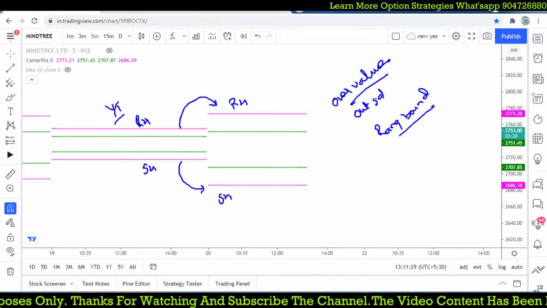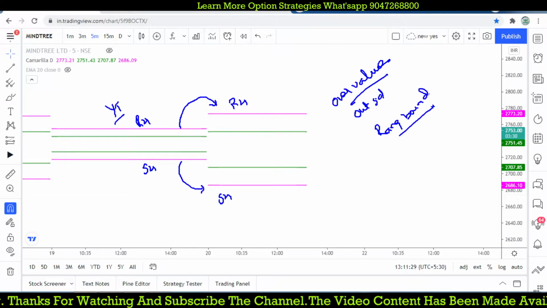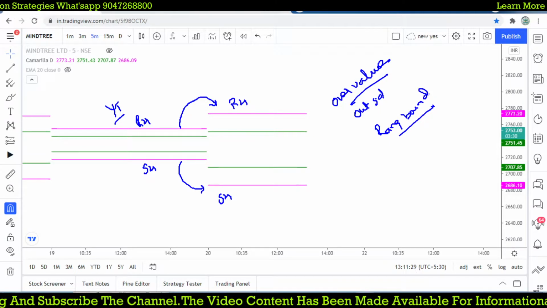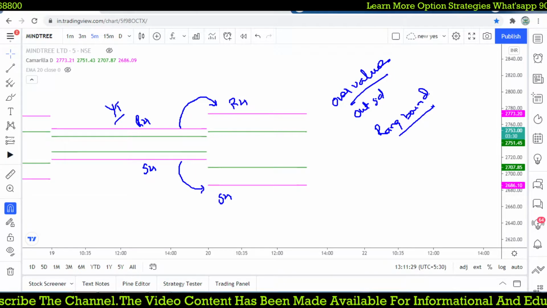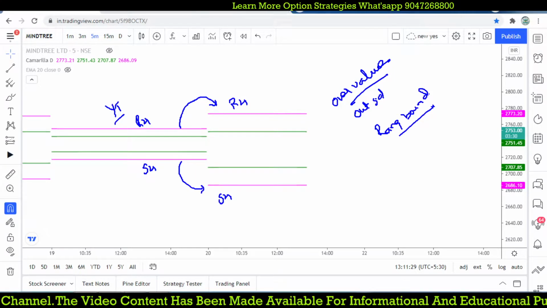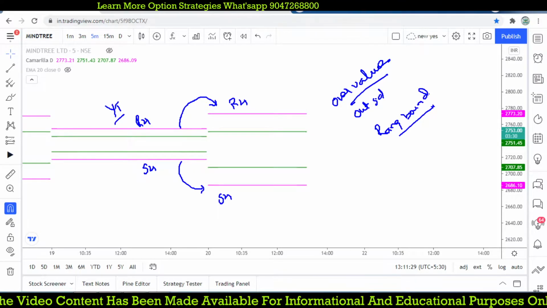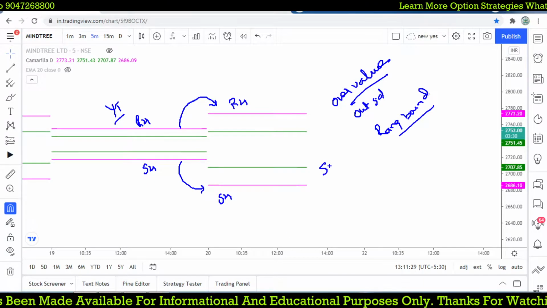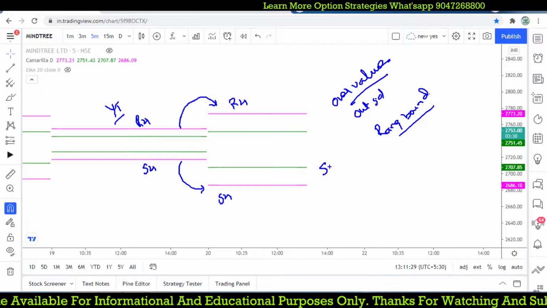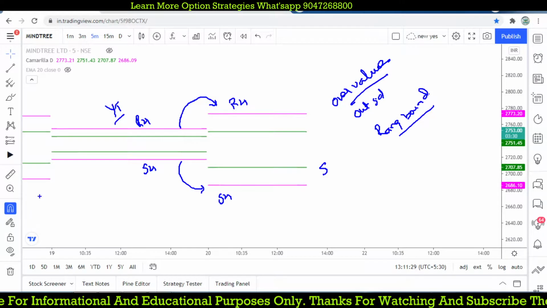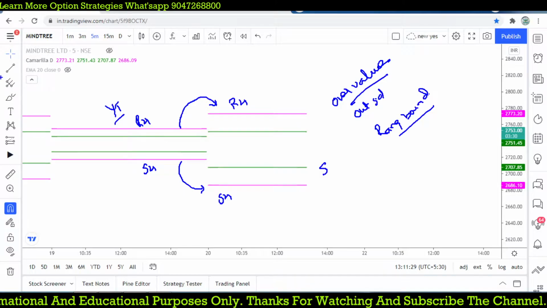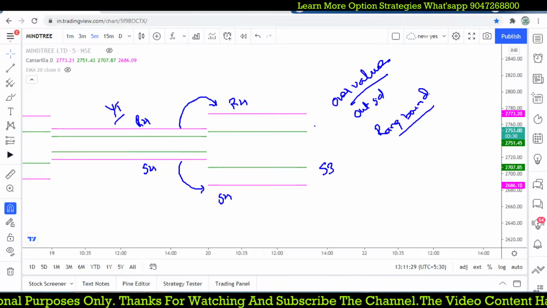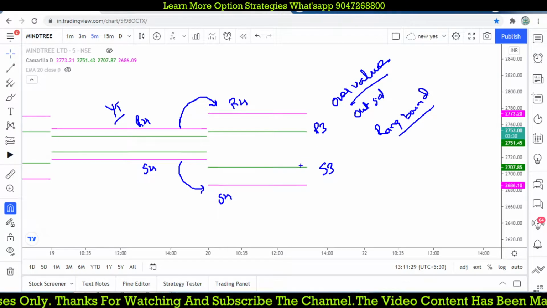Either the stock may go to breakout levels also, but what kind of trade setup are we going to plan using this outside Camarilla relationship? It gives you a good opportunity where we can try to buy at a lower level and sell at a higher level. What trade setup are we focusing on? The S3 buy reversal we can focus on for the trade, or the R3 sell reversal.